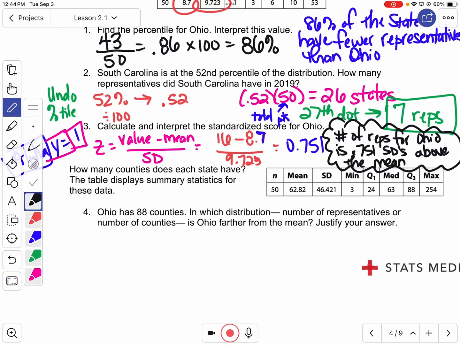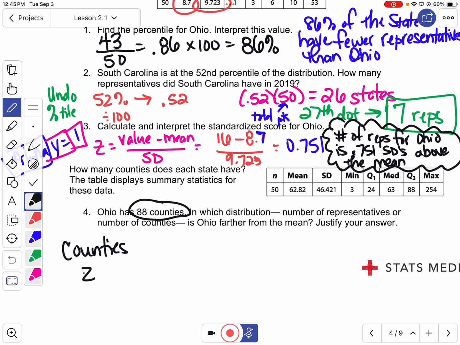So it says Ohio has 88 counties. In which distribution, number of representatives or number of counties, is Ohio farther from the mean? Justify your answer. Okay, so let's take a look right here. It tells me that Ohio has 88 counties. So let's do the one for counties. We've already done the one for reps.